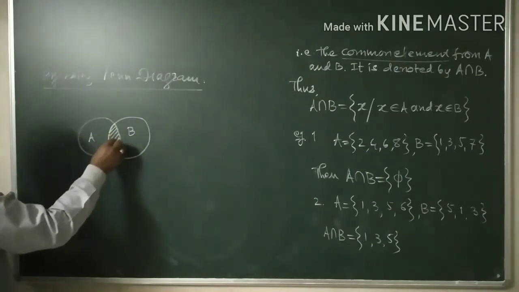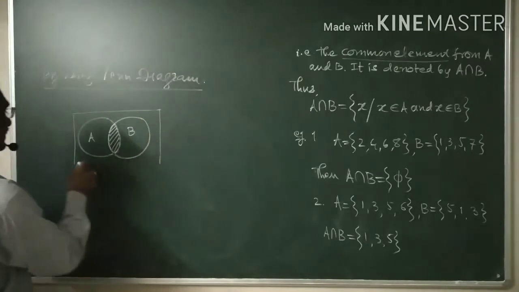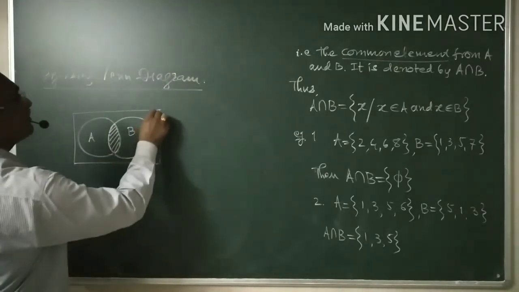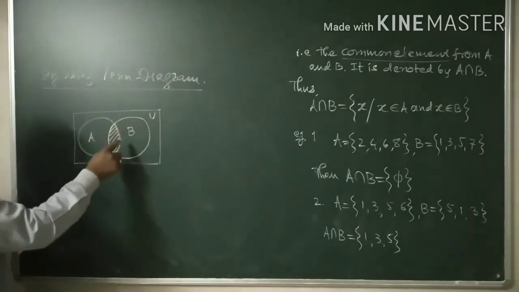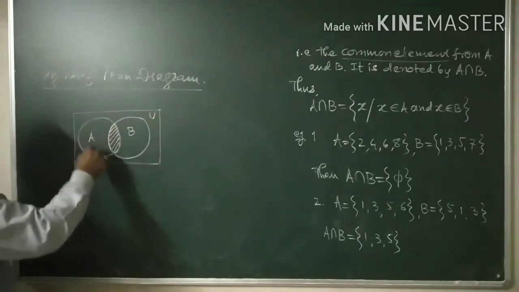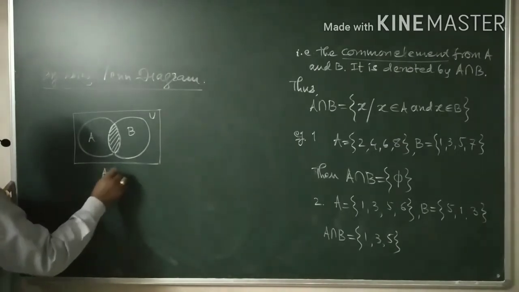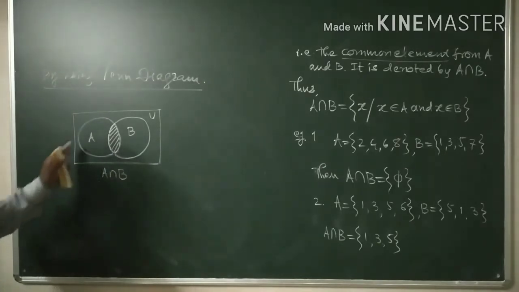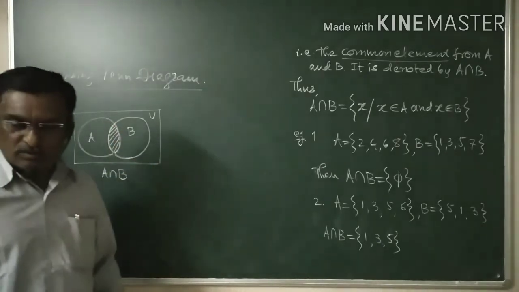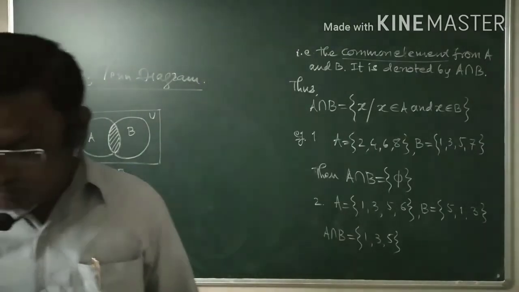This is my intersection. I can have this as the universal set U. We have considered A from U, we have considered B from U, and their intersection is nothing but A intersection B. You can denote it so.